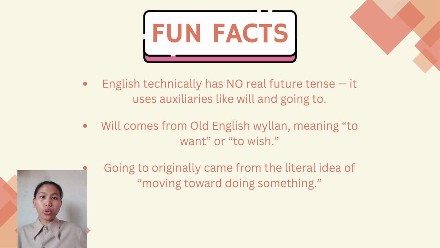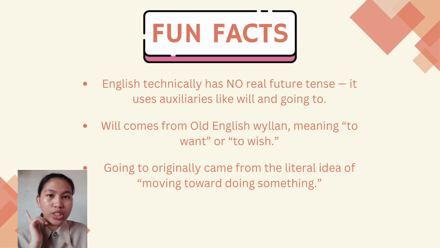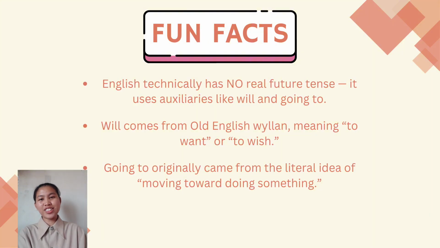Second, the word will comes from Old English willen, which means to want or to wish. That's why when we use will, it's like expressing what we want or wish to happen. Lastly, going to originally came from the idea of moving toward doing something. That's why we use it to talk about actions or plans that are about to happen. So, next time you use will or going to, you are actually using words with a very interesting history.